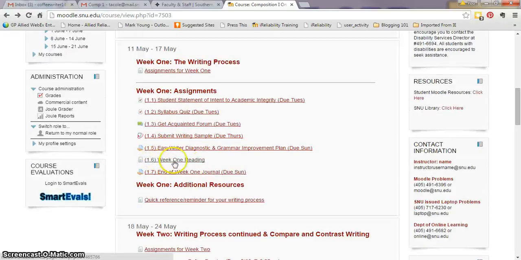Also here on 1.6, you have your reading for this week, and then you have your end of the week journal. Each week you're going to have a journal that just kind of lets me know how you're processing the information each week, and kind of gives you a chance to talk to me about how things are going. And so make sure you do that after all the assignments are done during each week.